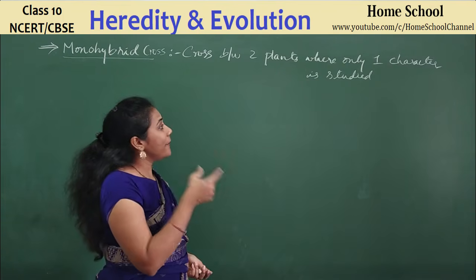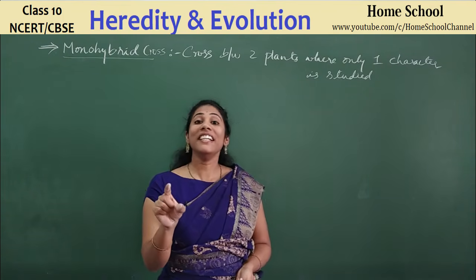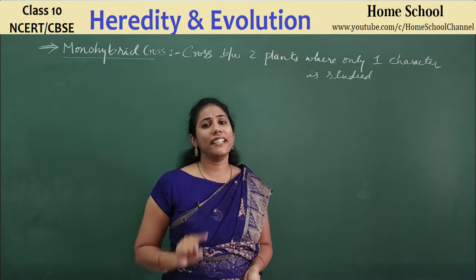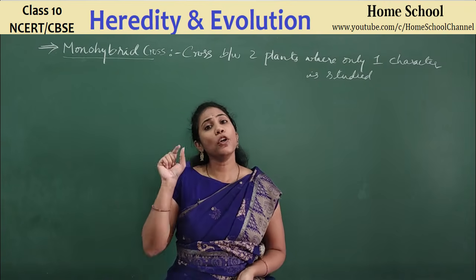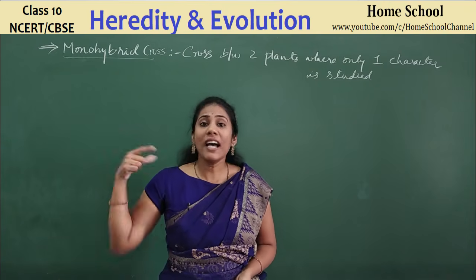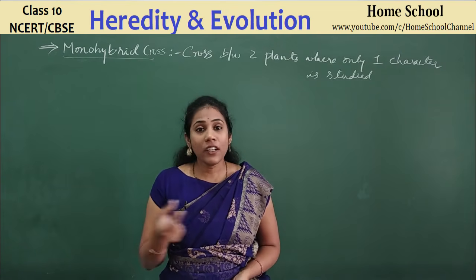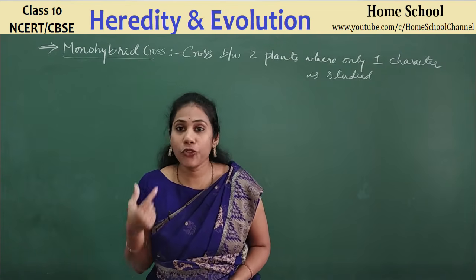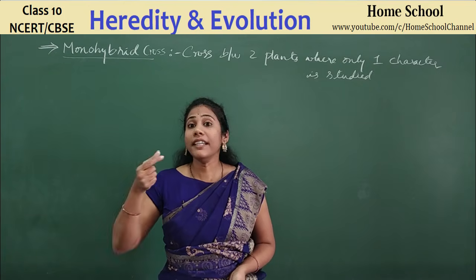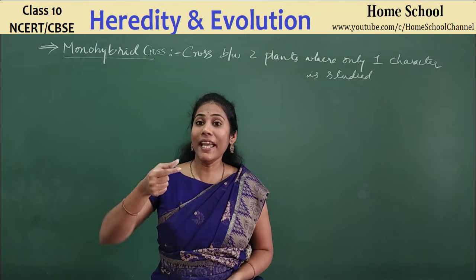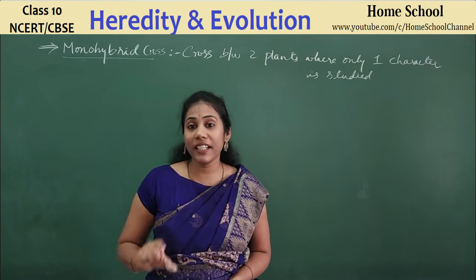Here Mendel mainly studied only one character. He concentrated on only one character, either height or seed shape or seed color. He did not study all the characters together. He concentrated on only one character initially.